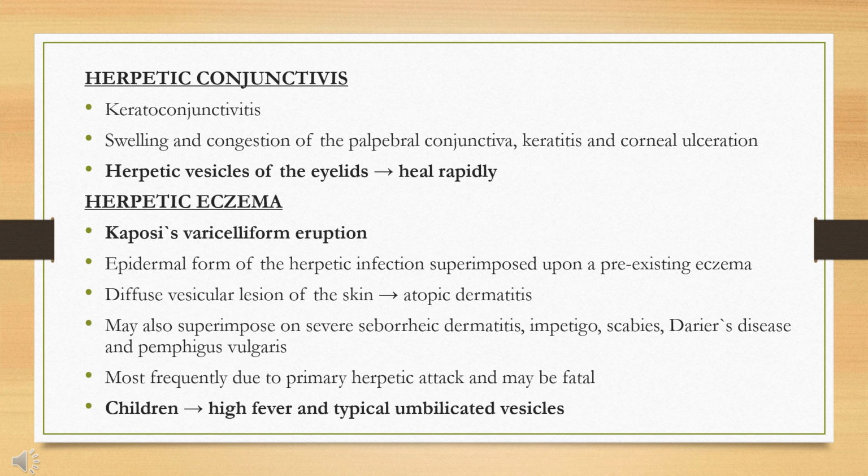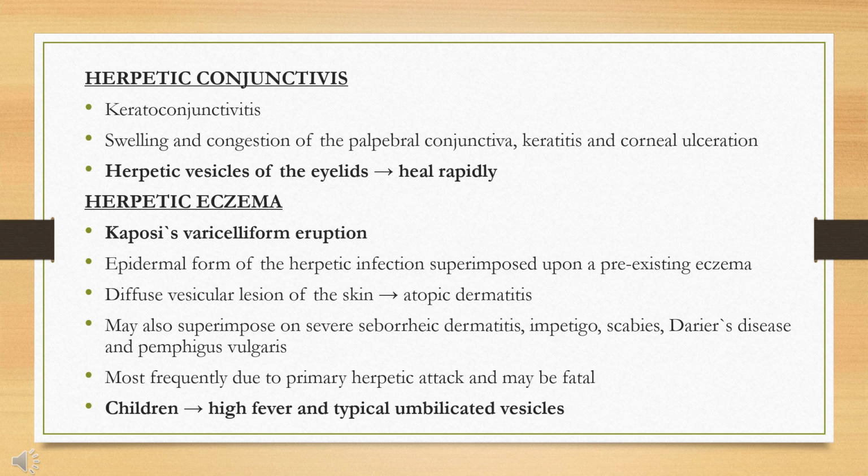Now we'll see about herpetic eczema. It can otherwise be called Kaposi varicelliform eruption. It is an epidermal form of herpetic infection superimposed upon a pre-existing eczema and it is characterized by a diffuse vesicular lesion of skin which is usually extremely serious in nature.